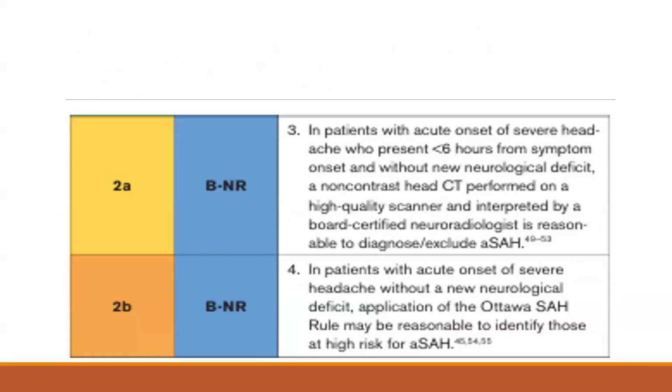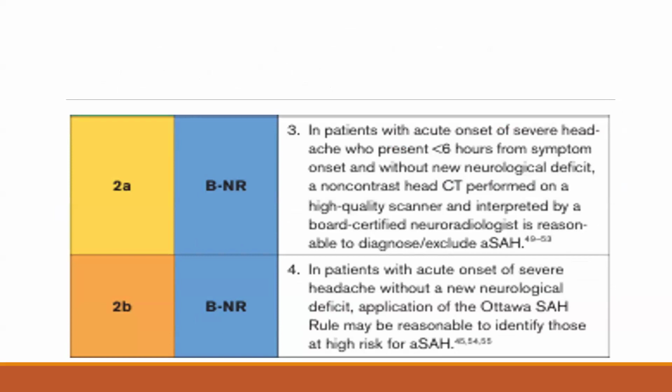In patients with acute onset of severe headache who present within less than 6 hours from symptom onset and without neurological deficit, a non-contrast head CT should be performed on a high quality scanner and interpreted by a board certified neuroradiologist, and it is reasonable to diagnose and exclude SAH. This has class of recommendation 2A, level of evidence B.